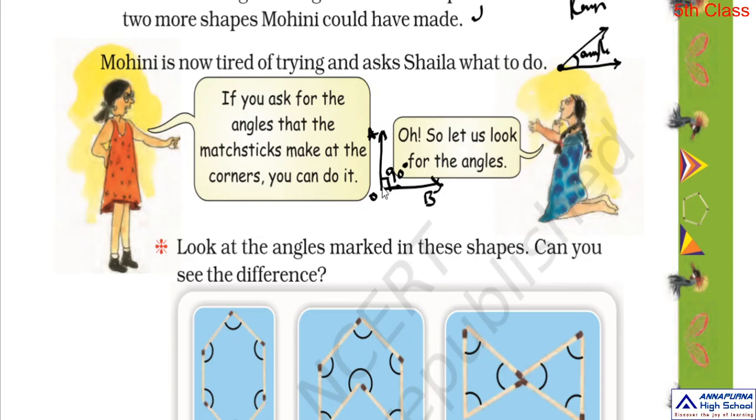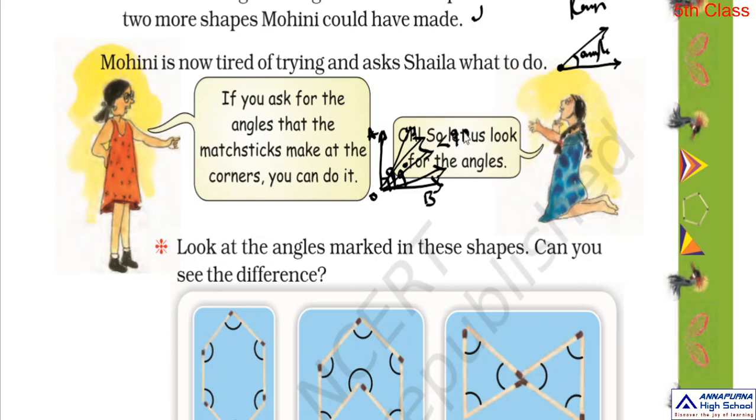Suppose this ray OA is nearer to OB, what are the angles formed? So this is the angle made by this one and this is the angle. So if you observe this one, the angle made by this ray is less than 90 degrees, isn't it?